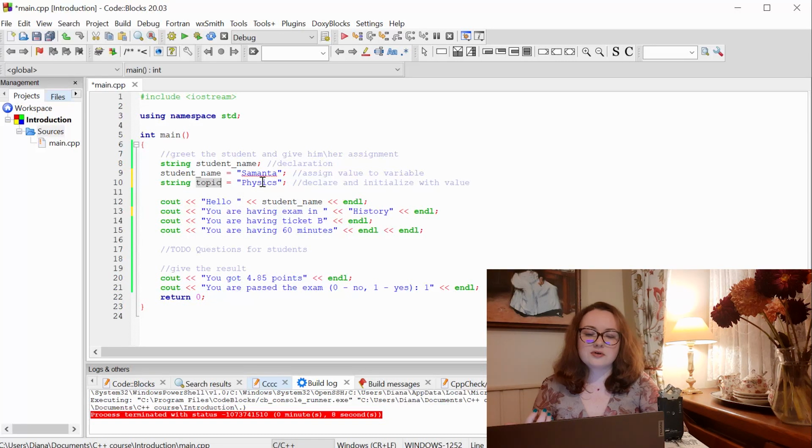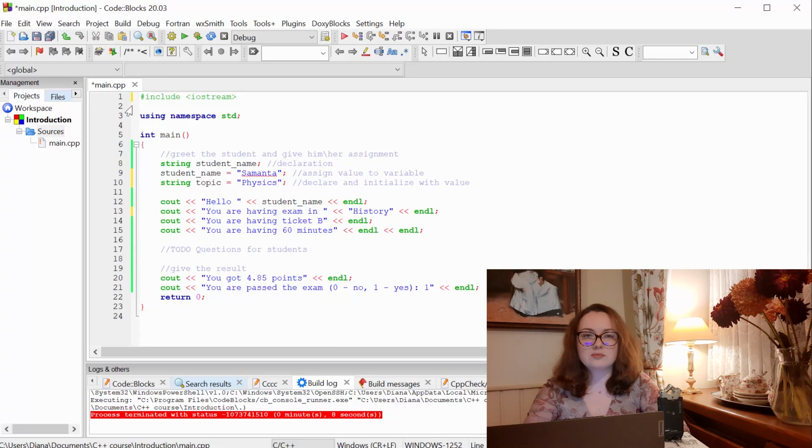Well, of course it's more preferable to declare and initialize your variable at the same time, because in this way you already know what is stored in this part of the memory that our compiler allocates for our variables. If we declare a variable without initialization, in a more modern compiler you will just have an empty variable. In an older compiler you might have a variable that holds some garbage that was left in that part of the memory that our compiler allocated. So always take care of your variables, don't leave them empty, and be sure that you assign them the correct value.